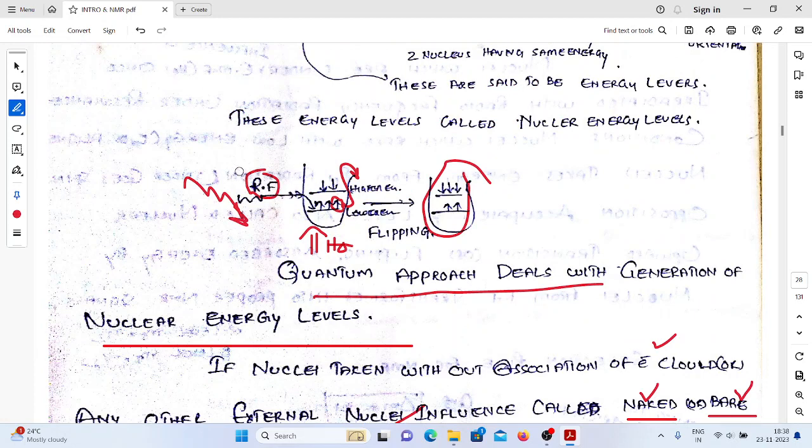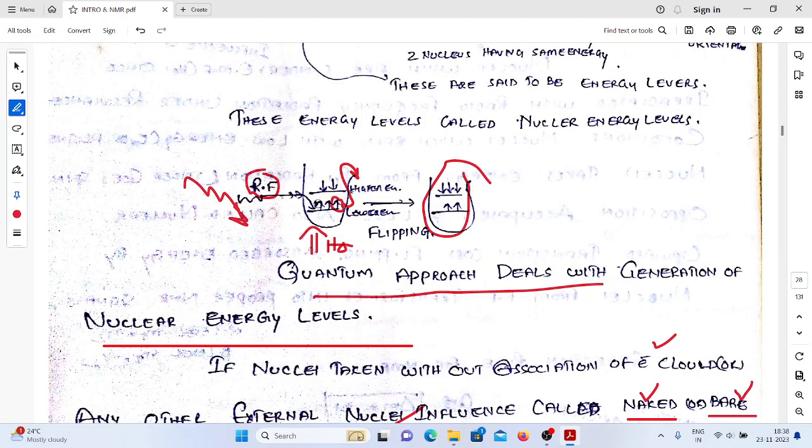We are saying that once the system is irradiated with radio frequency radiation, some nuclei will absorb the radio frequency radiation and move towards the higher level, thereby absorption of energy takes place. So when will the absorption of energy take place? The absorption of energy takes place only if the system satisfies the resonance condition.